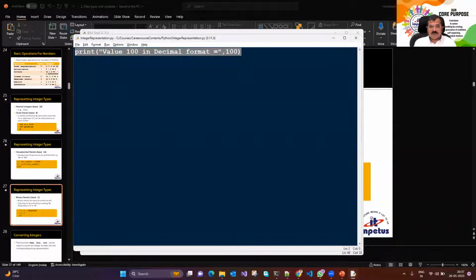But I wanted to display the same value in octal format. So I need to know the octal representation of 100. I will say octal. So what will 100 be in octal? In octal, 100 could be 0144. That's the 100 value, nothing else.